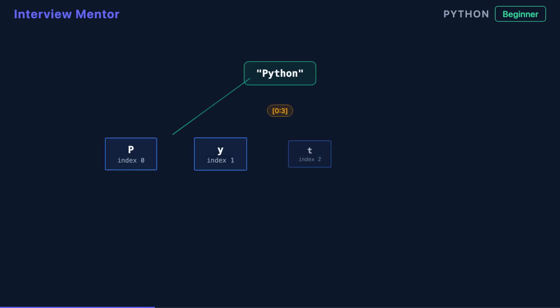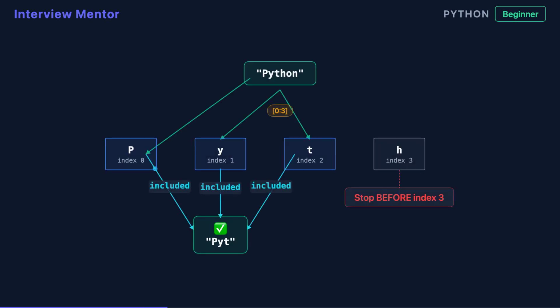Here's the key concept: the end index is exclusive. When you write 0:3, Python gives you indices 0, 1, and 2. It stops before reaching index 3. Think of the colon as saying "up to but not including." This exclusive behavior is consistent across all Python slicing operations.